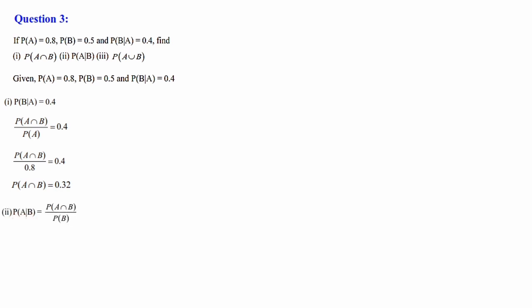Next one, P of A given B we have to calculate. Write the formula. P of A given B is equal to P of A intersection B by P of B.